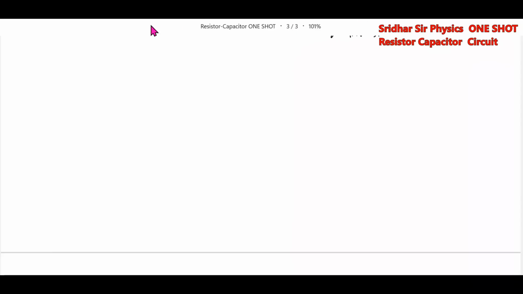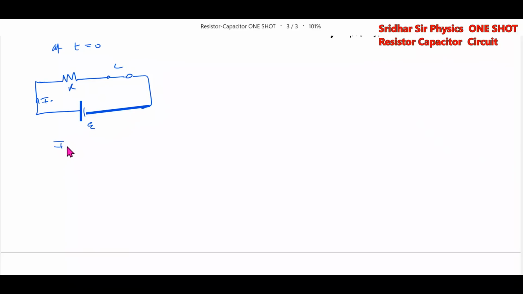Now at t equals 0, how does the capacitor behave? The capacitor will behave like a short circuit. There is one small important idea. Then the initial current I naught will flow. What is I naught equal to? I naught equals E by R according to the equation we had.